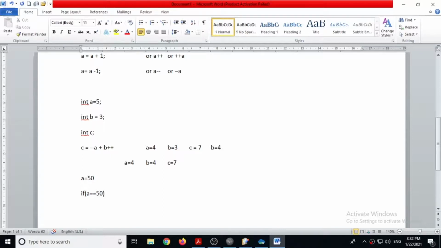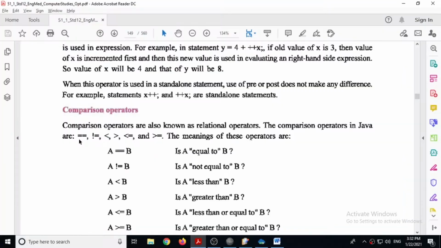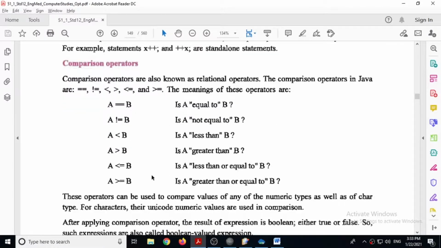So if a double equal to 50, it means if the value of a is 50, then what to do? It doesn't assign 50 to variable a, but instead compares the value of a with 50. Same way not equal to. If a double equal to b, it means is a equal to b; a not equal to b means is a not equal to b. Same way less than, greater than, less than equal to, greater than equal to.